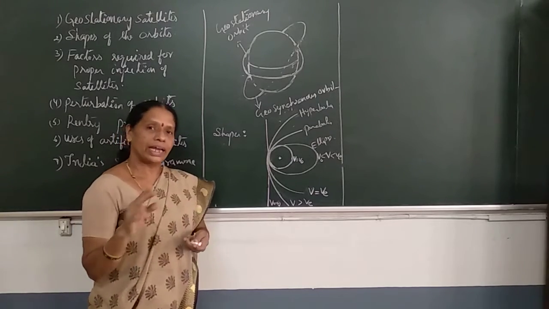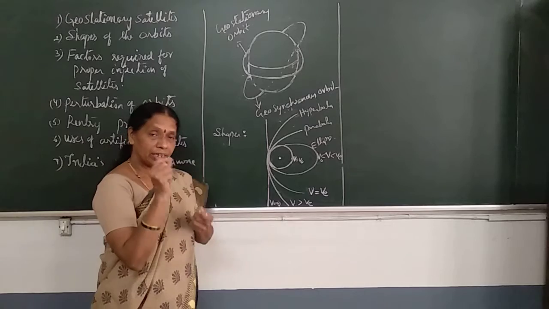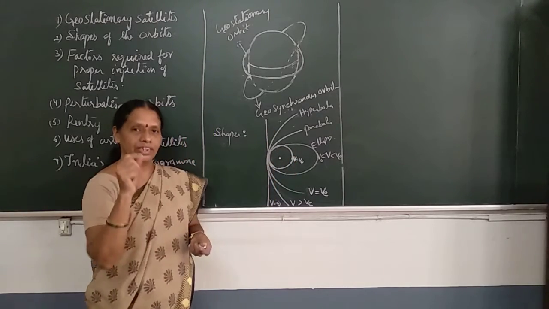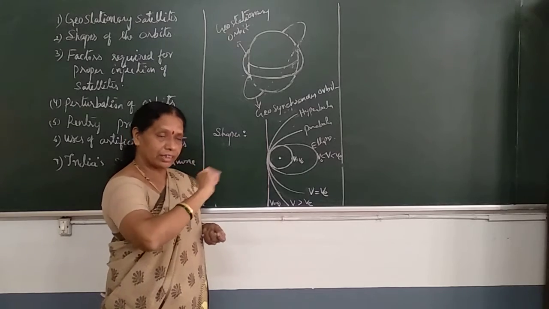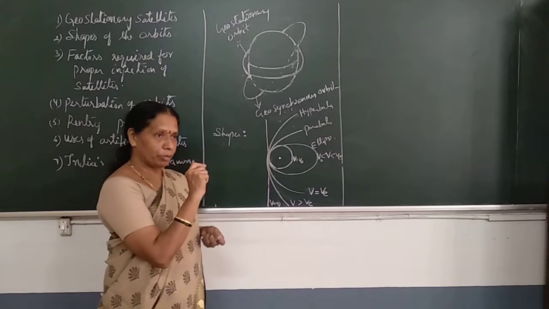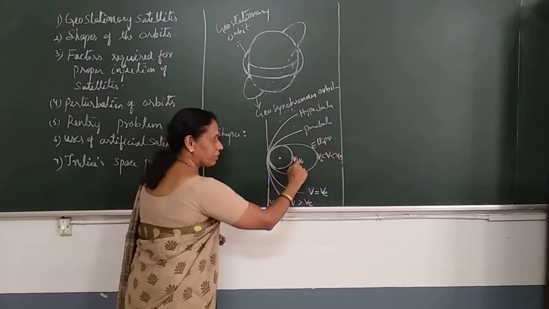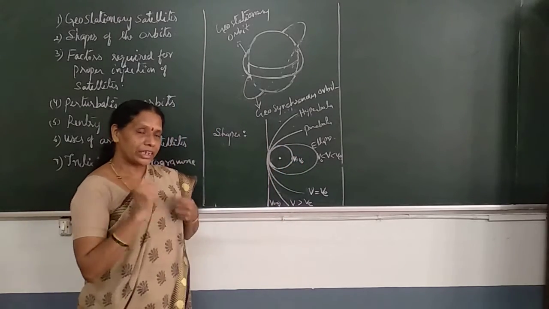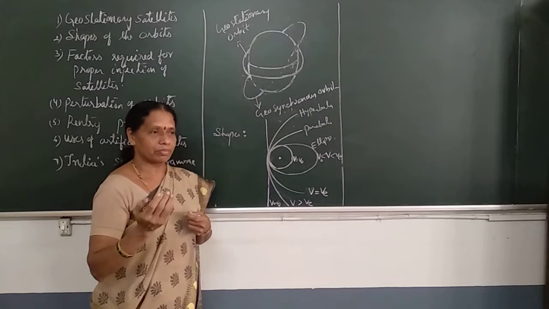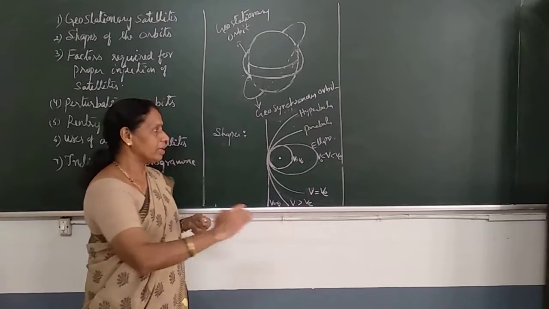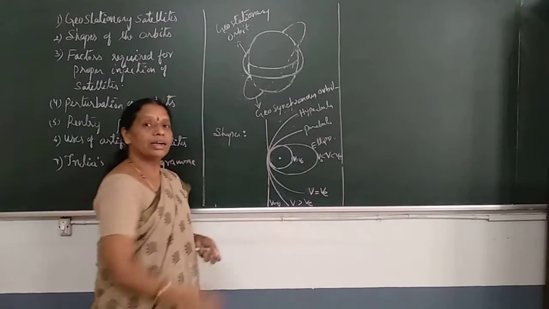So, velocity, altitude and direction. At what direction should it be injected? To make the satellite revolve in the circular path, the satellite should be injected along the horizontal direction. The velocity should be given in the horizontal direction. Then only the satellite can describe the circular path. If the direction of injection deviates from this horizontal direction, then the shape becomes an ellipse.